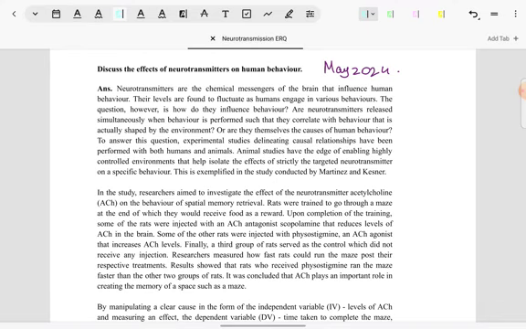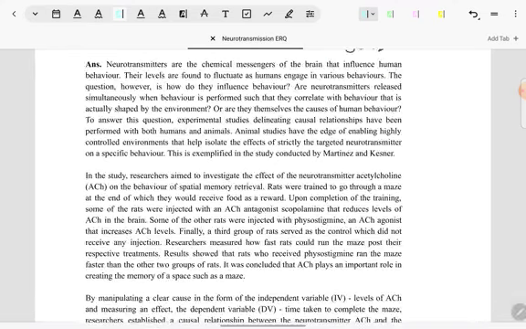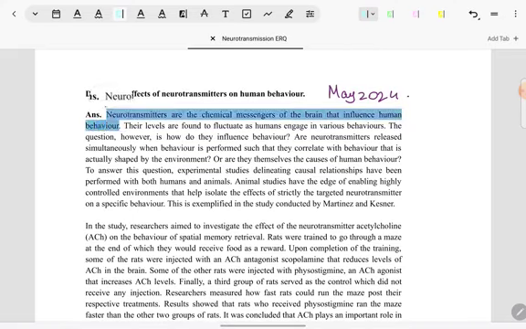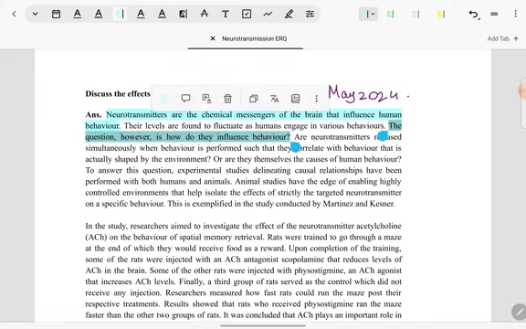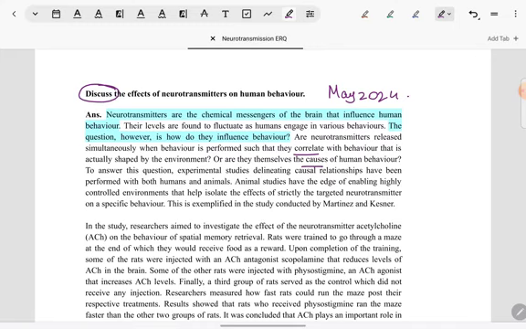Now for this ERQ, if you see in the introduction, you will notice that firstly neurotransmitters have been defined and then immediately they have been connected with an argument which is regarding whether neurotransmitters are correlated with behavior or are they the causes of behavior. This question has the discuss command term, and for the discuss command term we have to present a range of arguments.